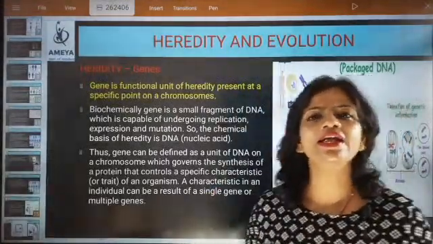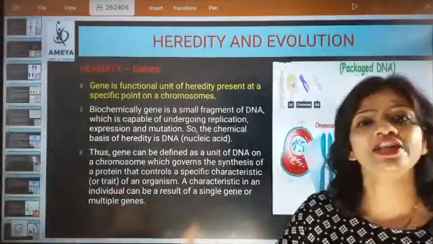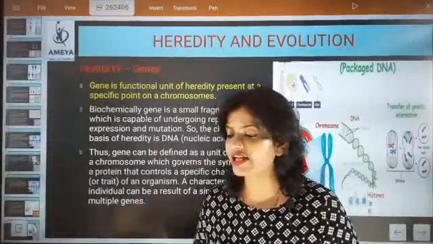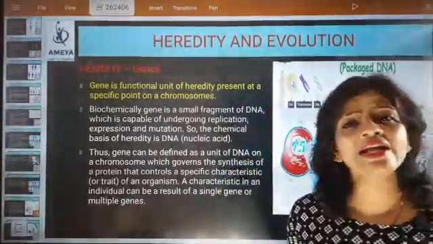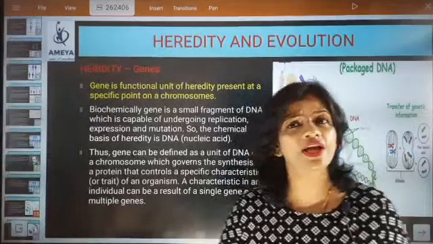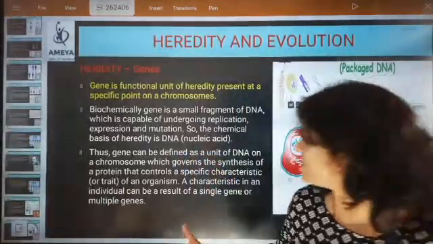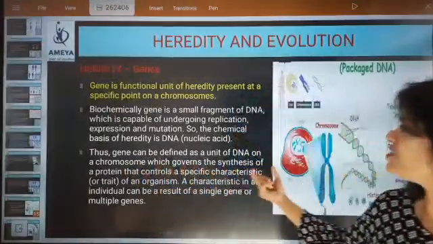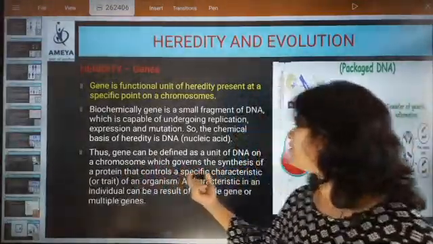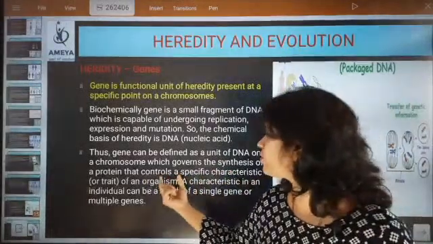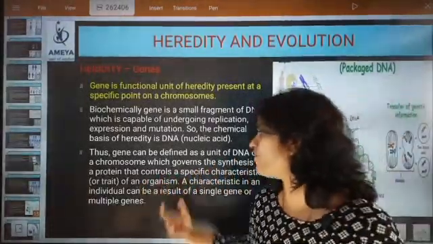DNA is what? DNA contains heredity information, meaning genetic information. The unit of DNA is gene, a unit of a chromosome which governs the synthesis of protein. It controls a specific character of an organism.